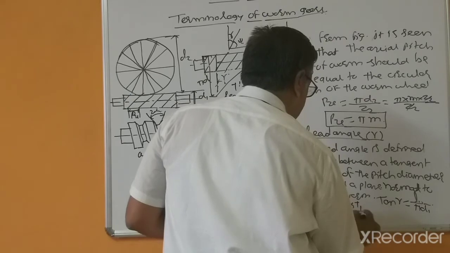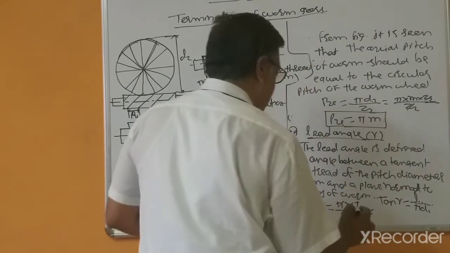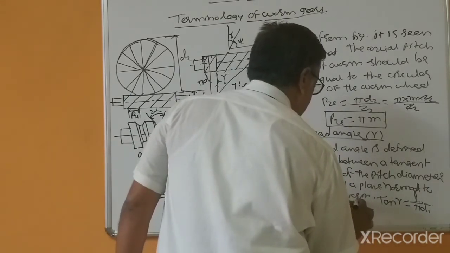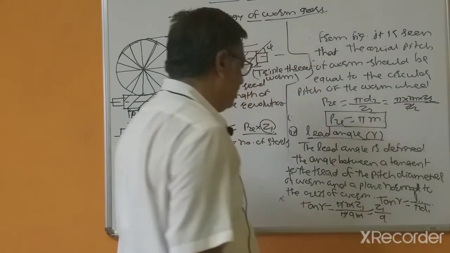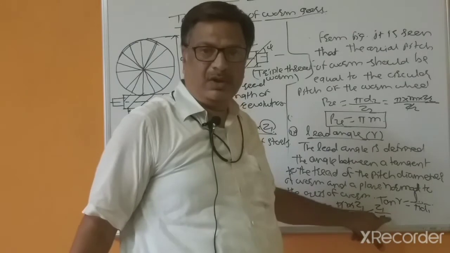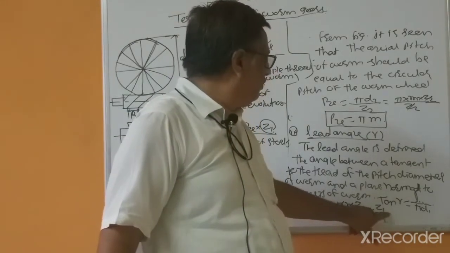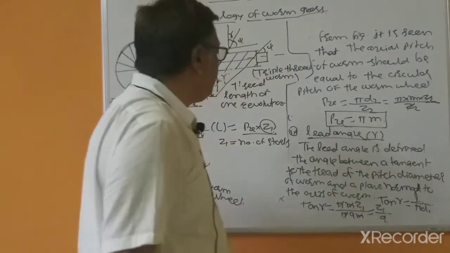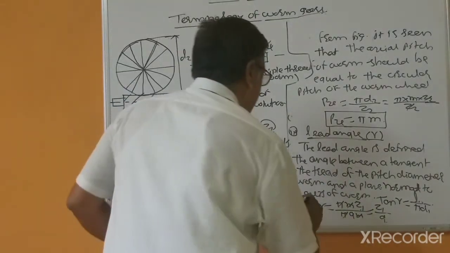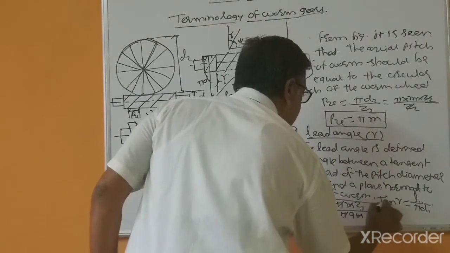This pi and m will get cancelled, and you can say tan gamma equal to Z1 divided by q. So this Z1 is the number of the teeth on the worm, and this q is the diametral quotient, and this is a relation also important.